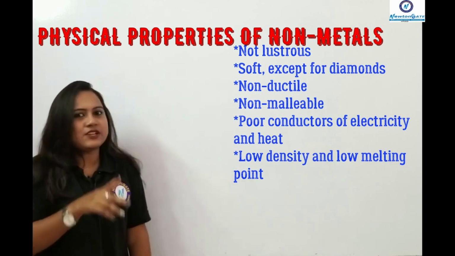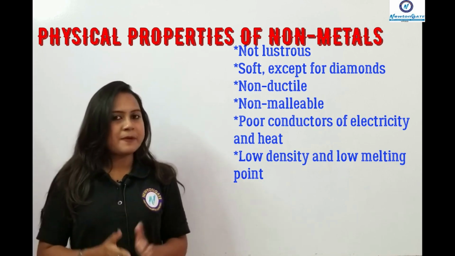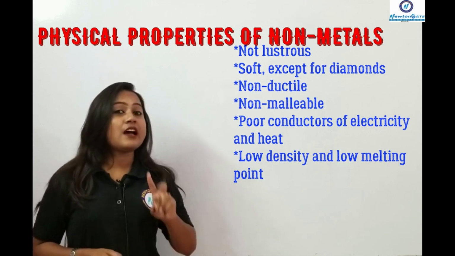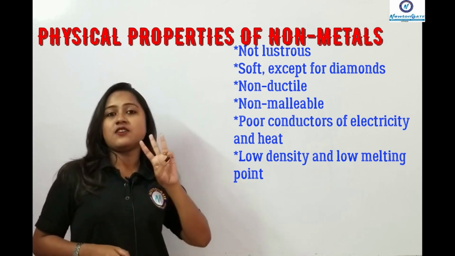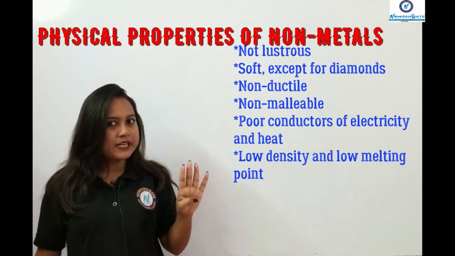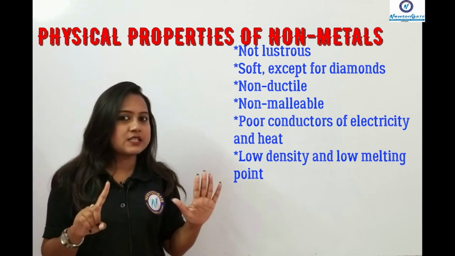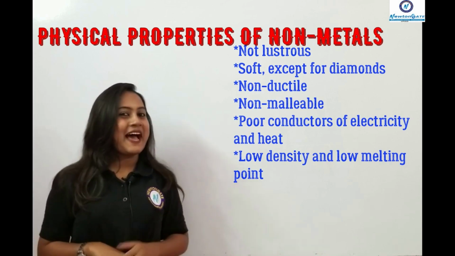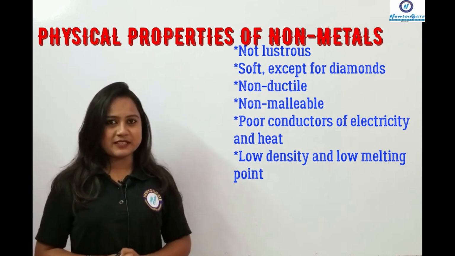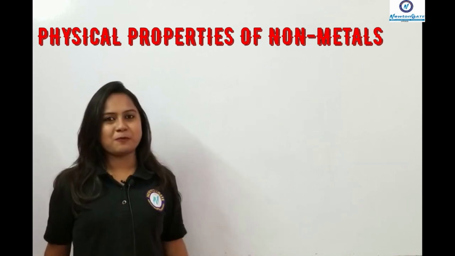If you have still not written them, let me repeat: the properties of non-metals are that they are non-lustrous, non-ductile, non-malleable, they have low density as well as low melting point, they are generally soft, and they are poor conductors of electricity. I guess you have written everything for metals and non-metals, right? So let us move to the chemical properties.